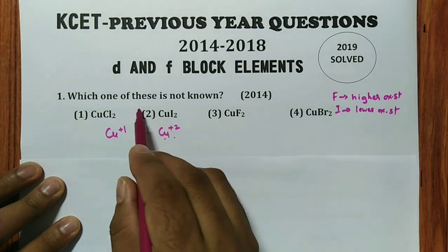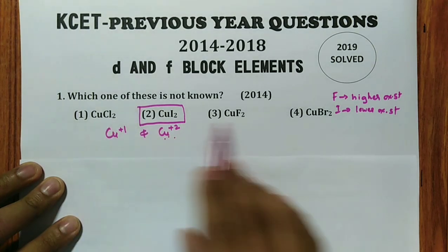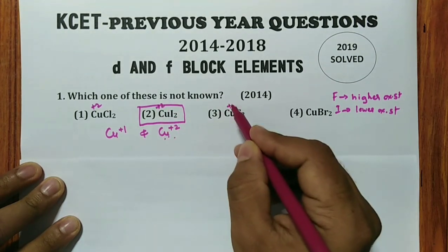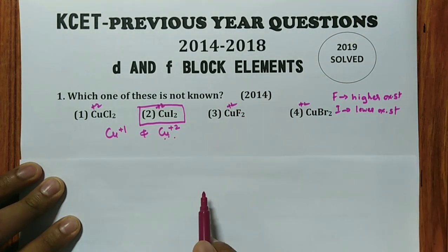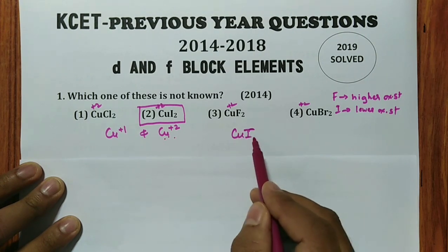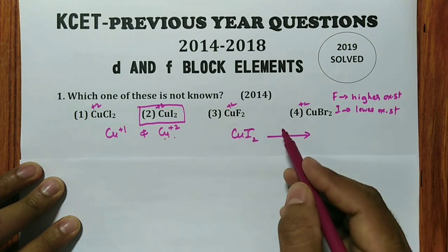Hence remember, the answer for this particular question is CuI2, because in all these cases copper oxidation state is +2 only. Also remember, when CuI2 is formed, it is not stable.